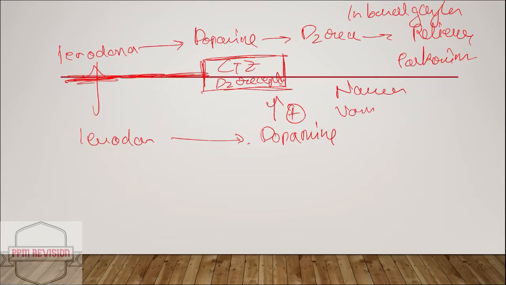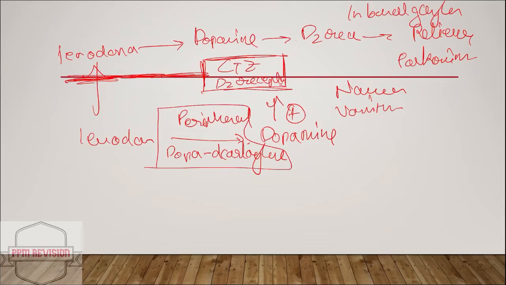As we know, it can result in nausea, vomiting, and here we have peripheral dopa decarboxylase. With its presence, levodopa is converted to dopamine, and inhibition of this peripheral dopa decarboxylase is by carbidopa or benserazide.